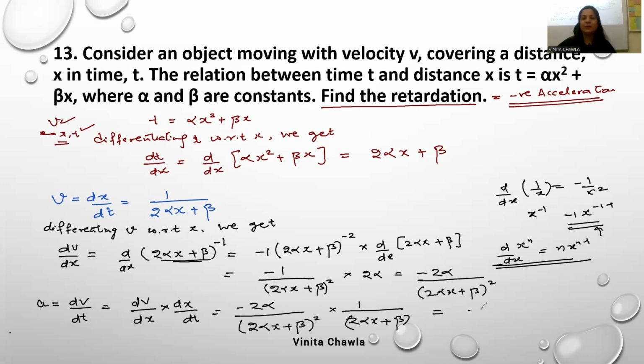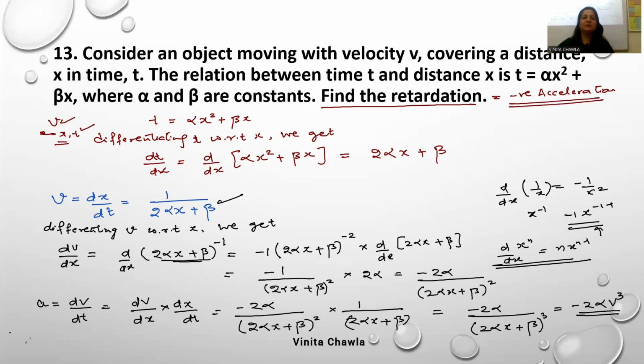So we'll get -2 alpha upon (2 alpha x plus beta) cube. Clear? Now this 1 upon 2 alpha x plus beta is v. So in place of 1 upon 2 alpha x plus beta, we can write v. But here we have cube. So we'll write -2 alpha v cube.